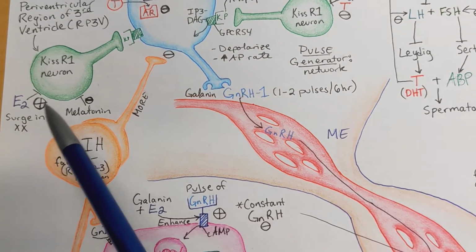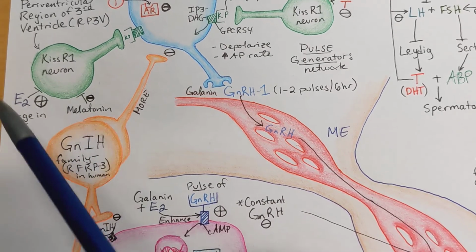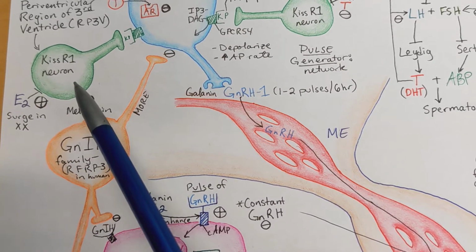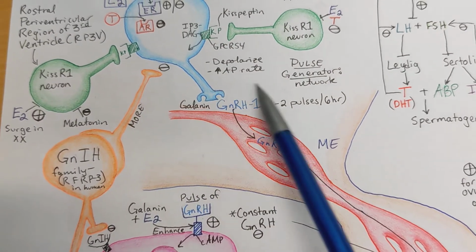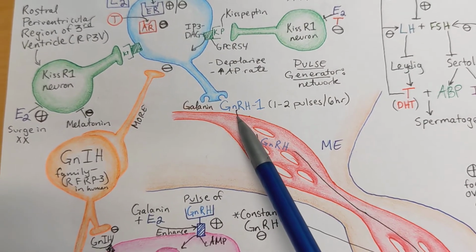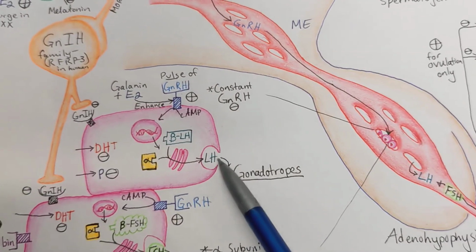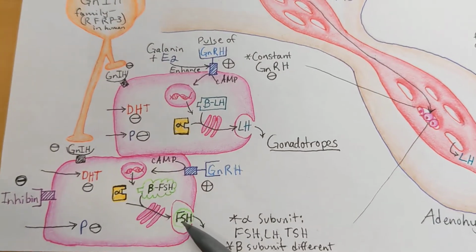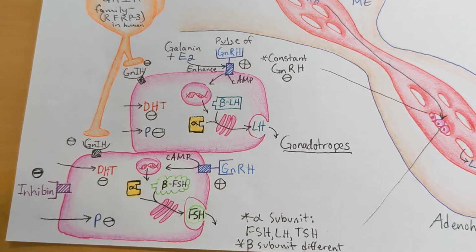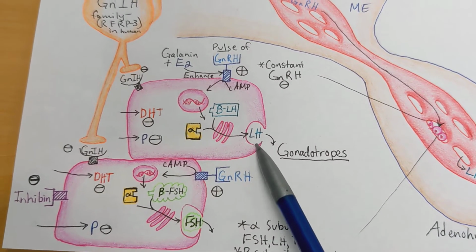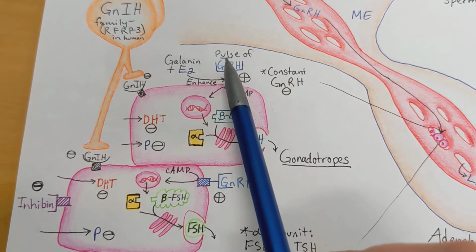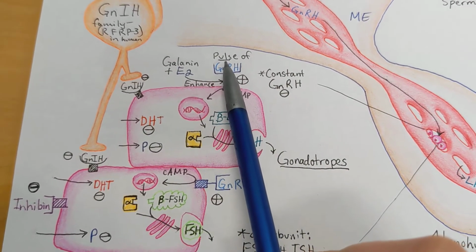What this is going to do is it's actually going to exert a positive stimulus on the kisspeptin neuron, therefore releasing more kisspeptin, therefore releasing bigger and more frequent surges of GnRH, and therefore releasing LH and FSH in a much higher abundance.